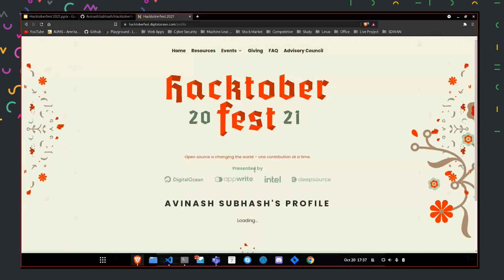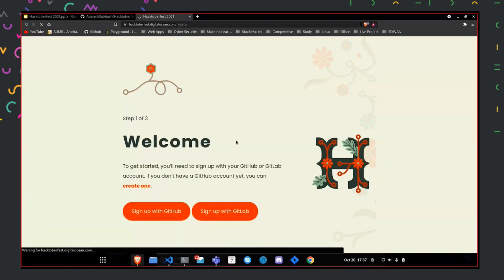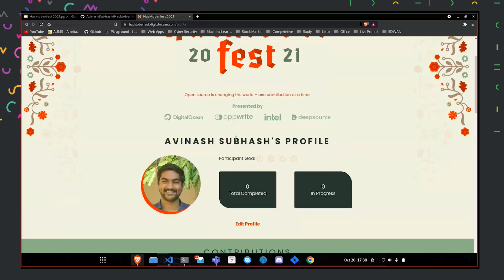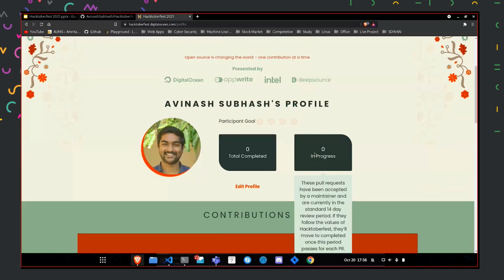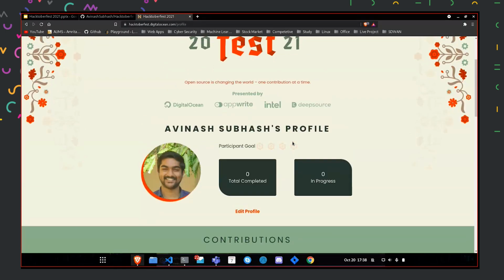Okay, so my account has already been created. Signing up will be similar to this. We can click on sign up with GitHub, and then we'll go into the register page. Okay, you have connected to Hacktoberfest, and now it will be showing two blocks for in progress and completed. After you complete one pull request, you'll get in progress, and if they have accepted it, you'll get it in the completed section. Once you complete the 4 pull requests that they are demanding, you'll be getting some goodies from DigitalOcean.